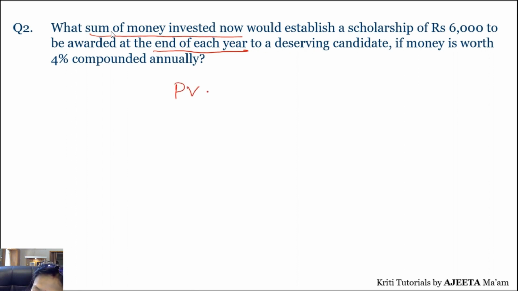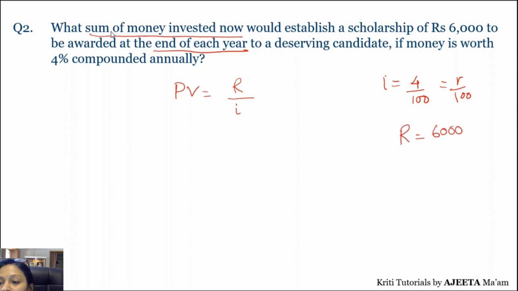So present value का formula R upon I. करेक्ट, R upon I. कितना हमें establish करना है, scholarship of ₹6,000। और हमारे पास I कितना है, 4%, that is 4/100। So I is 4/100, that is R by 100। 100 क्यों ले रहे हैं, because it is yearly. So now R, capital R, that is the amount that we are looking forward for, 6,000 rupees every year. So now if we calculate, we get 6,000 upon 4, then again 100 will go up.